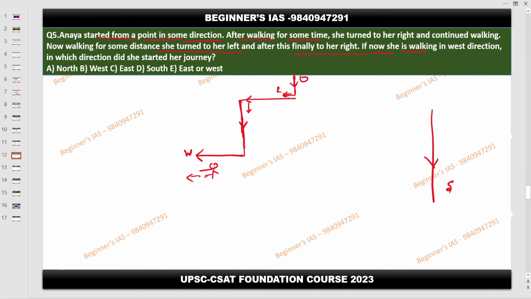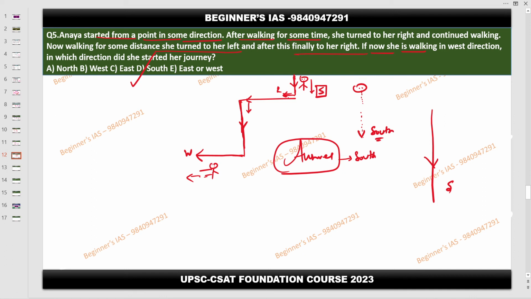So suppose this is Hanya. She is walking in this direction. Which direction from the starting point? South. Understood or not? Yes, sir. From this point only she has started walking, so in this direction. Therefore this is going to be south. That is what they are asking. I was explaining this thing for you. Fine. Shall I move on to the next question?